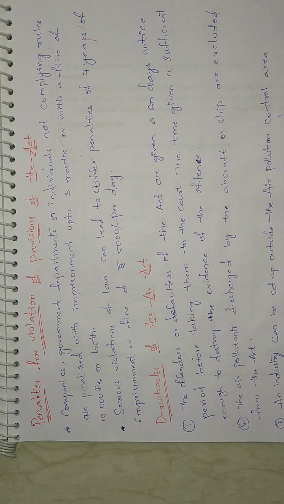For those aircraft and ships, the boards have no authority. If an aircraft releases its chemicals here, or ships release chemicals into a particular place, the boards will not have control over those things either. Okay, thank you.